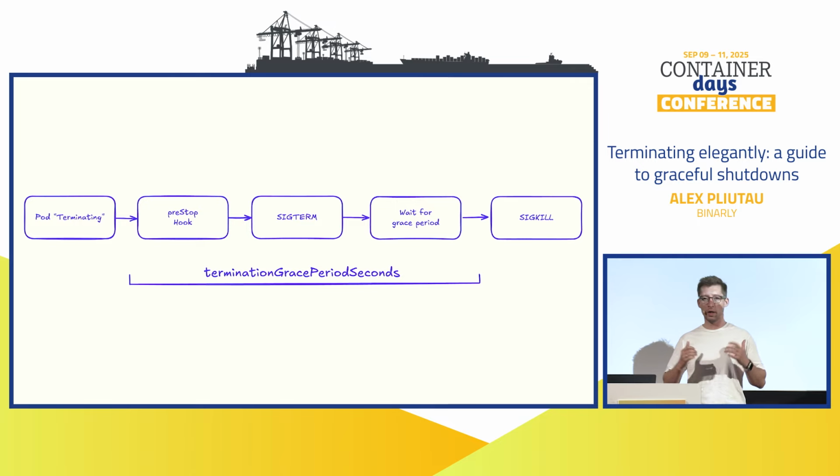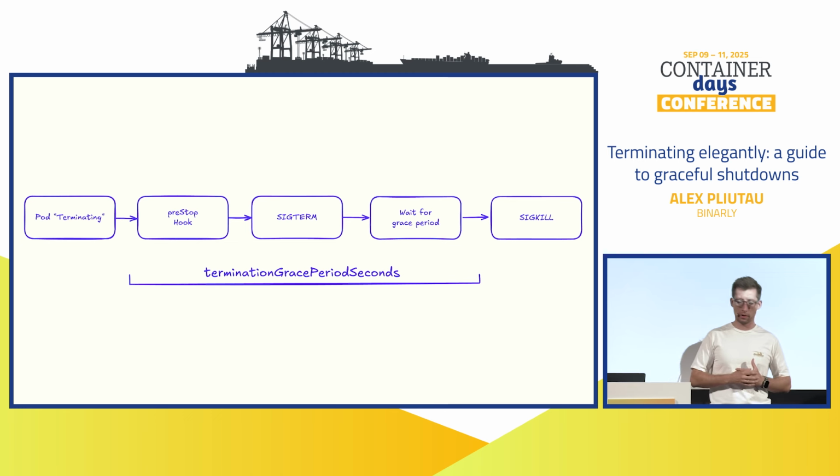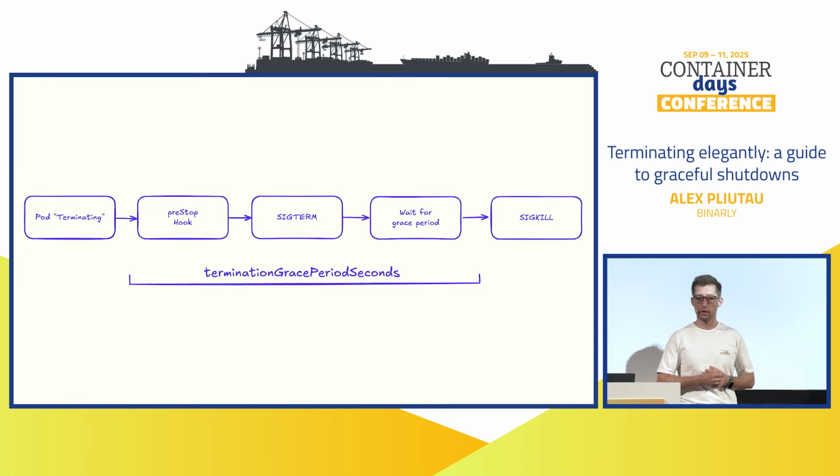And Kubernetes will wait for that with this specific deadline, which is called termination grace period, which is controlled by this configuration variable, terminationGracePeriodSeconds. And when we reach this deadline, if there are still any running containers in the pod, the SIGKILL event will be sent. And as we already know, SIGKILL cannot be caught or ignored. So all these processes will be stopped and containers deleted, and then Kubernetes will clean up everything. So yeah, a very important configuration parameter.